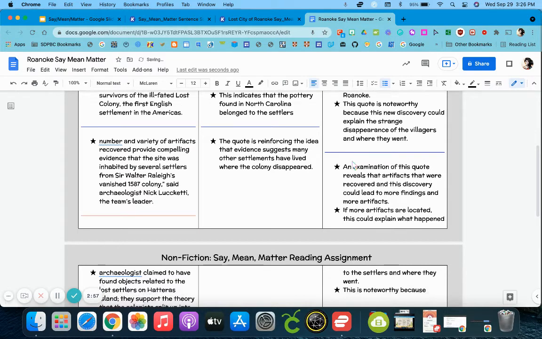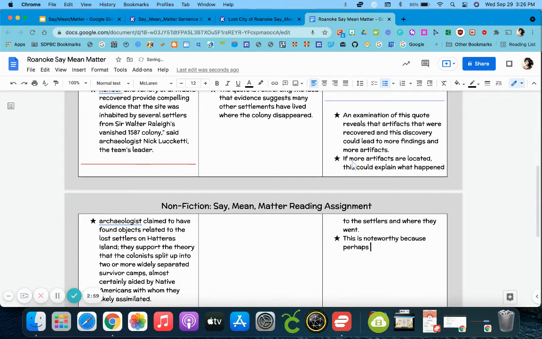But this is noteworthy because perhaps it wasn't just one group that inhabited that area, and possibly other settlements from other voyages or Native Americans could have lived in that area.